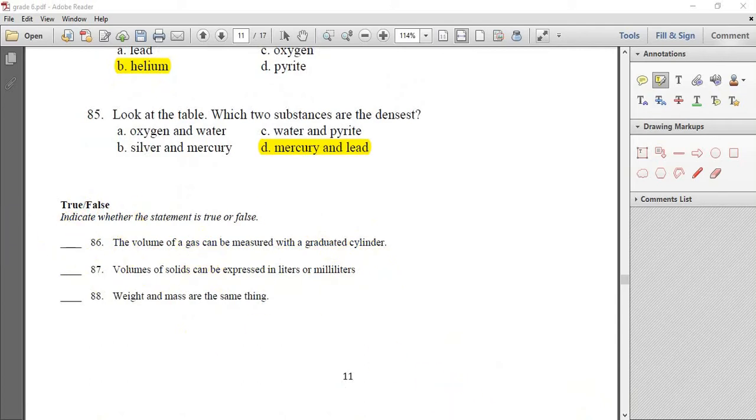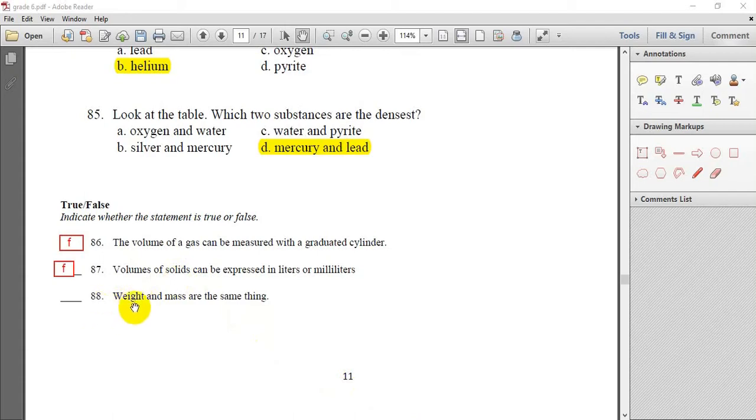So false. Next question, volumes of solids can be expressed in liters or milliliters. We don't use liters or milliliters to measure the volume of solids. We express them by cubic centimeter or cubic meters.